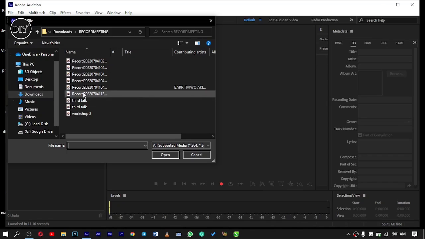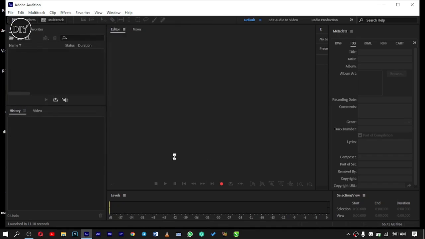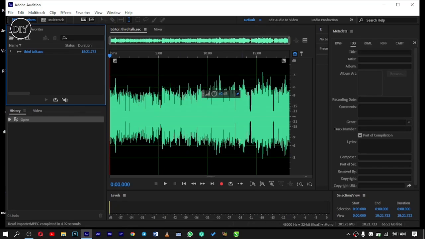I'll just pick an audio file from here. Let's say I want to pick this Talk 2, or TED Talk, and open it. You see that it's processing and loading it up. Now we have the file loaded here. Sometimes it might not appear here immediately. You will need to double click it here to have it here. This is what we have when your sound is fully loaded.